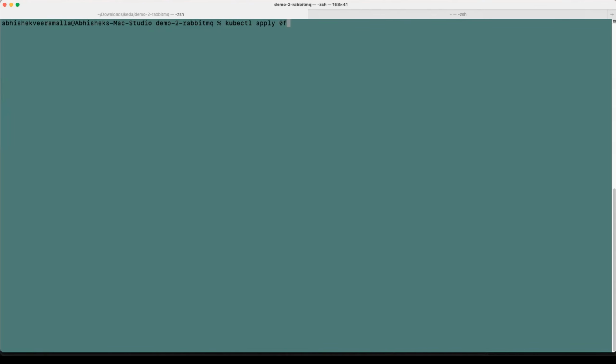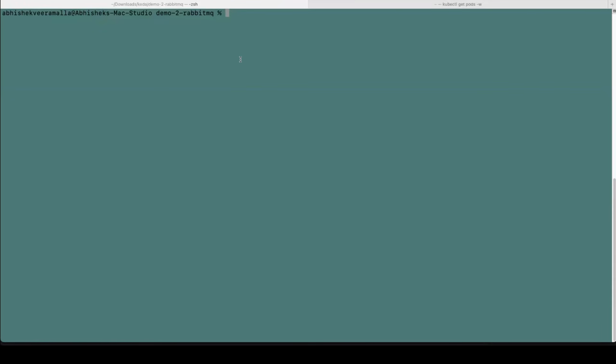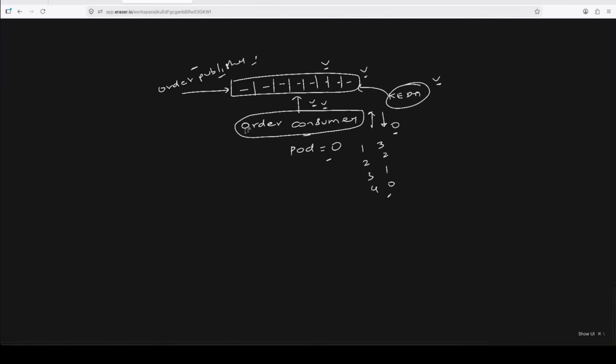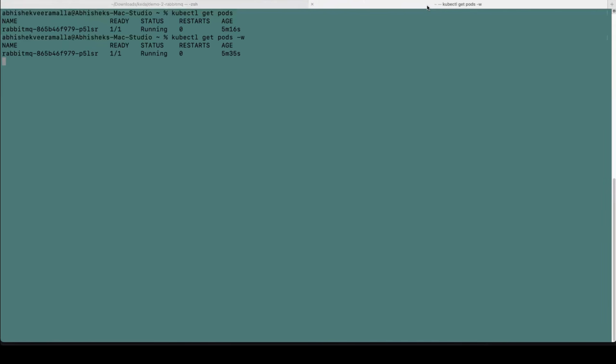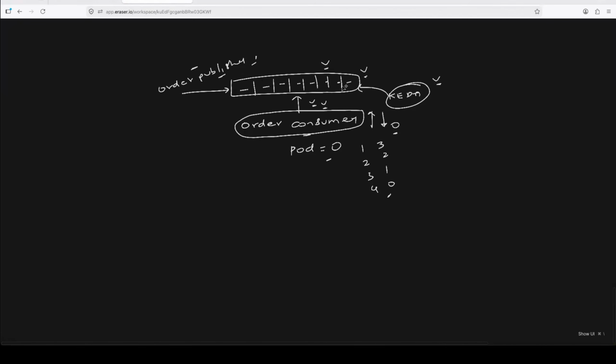Now let's install the scaled object as well. kubectl apply -f scaledobject.yaml. Perfect. Oh, my bad, I did not start the publisher itself. We are looking at the consumer pods, to see if KEDA is going to scale the consumer pods, the order service. It will not yet because we haven't created the fake load. Fundamentally, the concept is that there should be fake orders in the queue. Only then would KEDA scale the consumer pods.